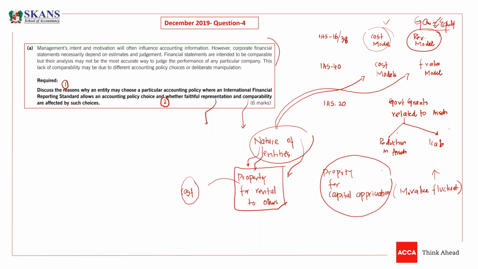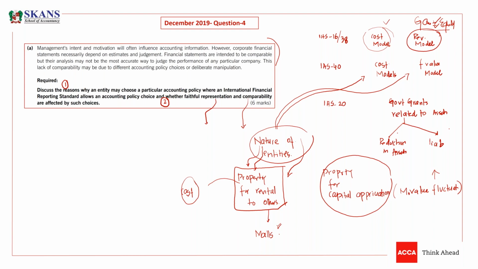Someone is managing properties to earn, someone is actually trying to earn from the market fluctuation. The best example is those who are managing properties to earn rentals. All the malls, guys. If some company has built a mall, like in Dubai, we have the Dubai Mall.